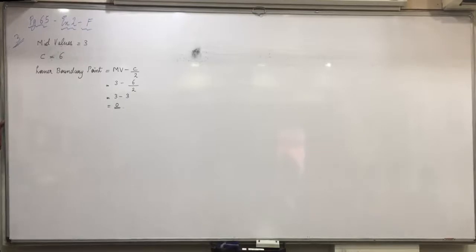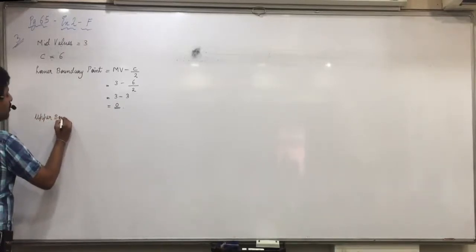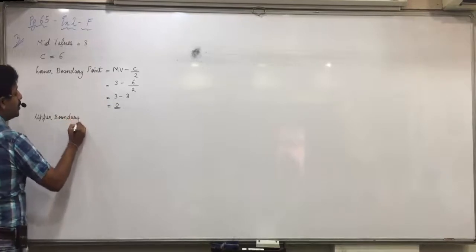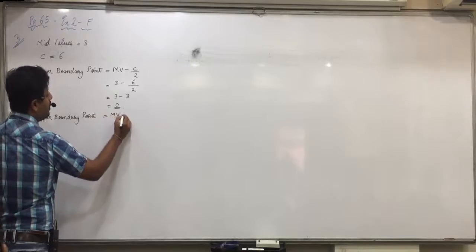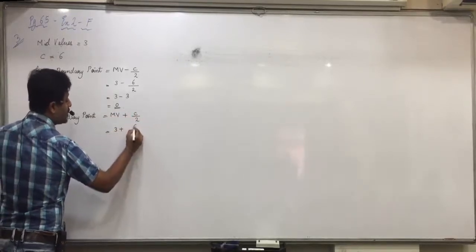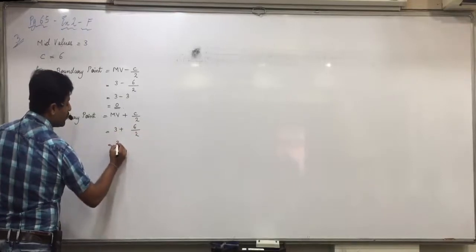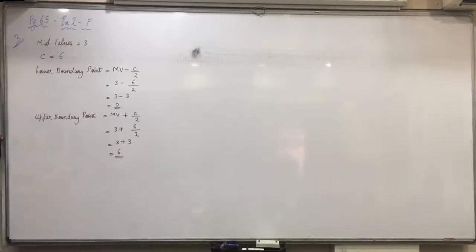Then, next. Upper boundary point is equal to mid value plus class length divided by 2. Further, 3 plus 6 upon 2, equal to 3 plus 3, equal to 6. Correct. Raise your hand who is not clear with this. All are clear with that?